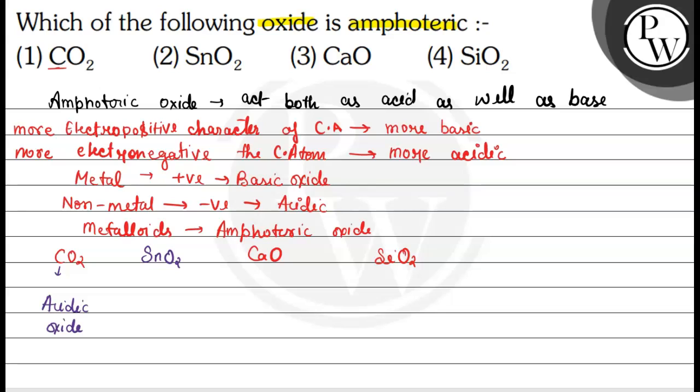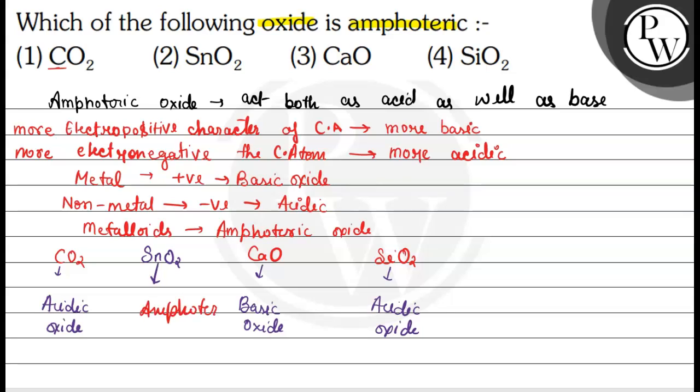The oxide formed by calcium, CaO, is a basic oxide. Silicon oxide is also considered an acidic oxide. Here SnO2 is our amphoteric oxide.